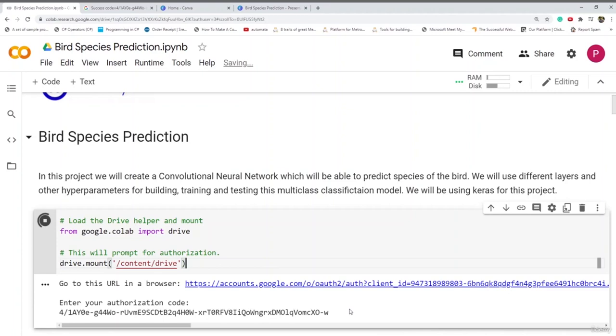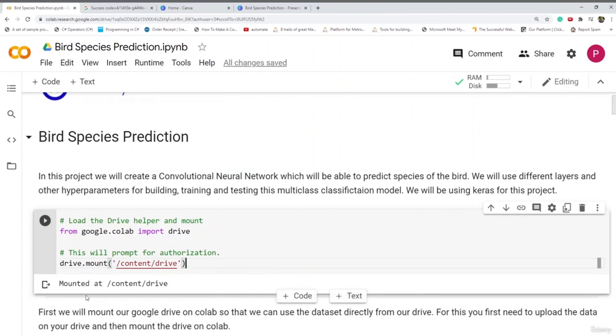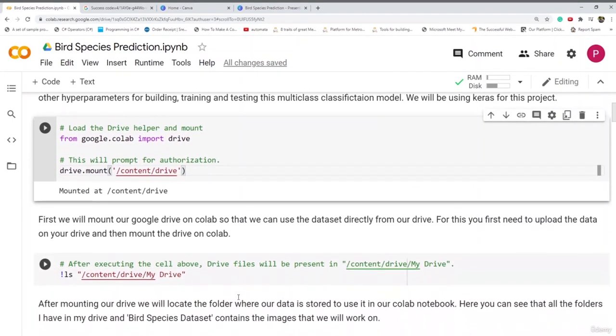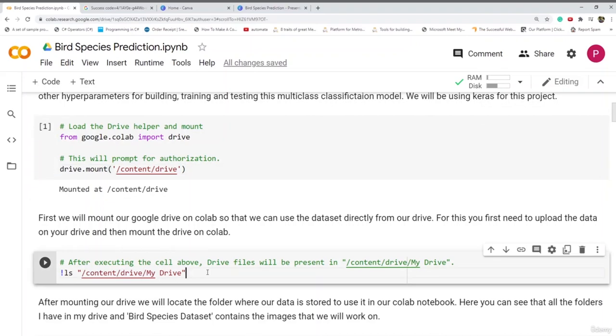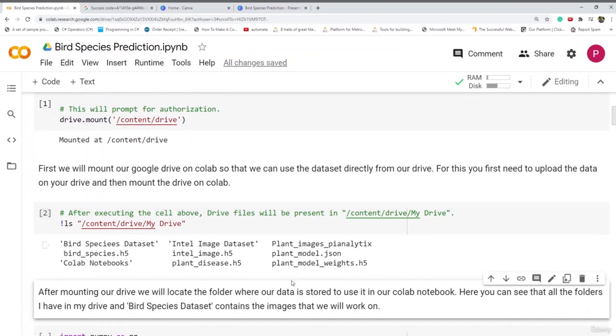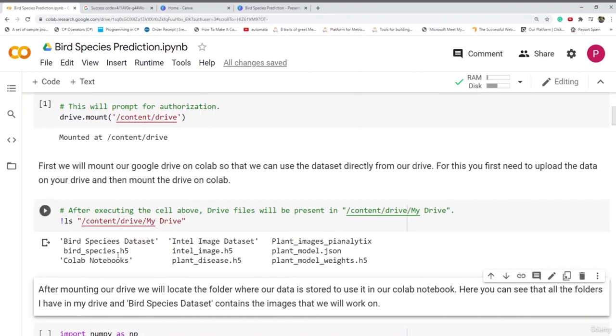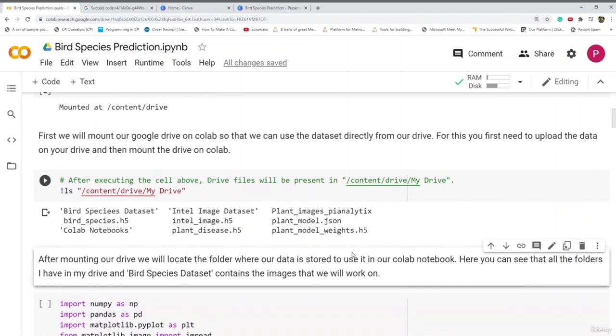It will show us that our drive is mounted. Here you can see that our drive is mounted at content/drive. After mounting the drive, the next step will be to locate the folder where our data is stored on Google Colab. So here you can see that we will run this command, that is ls content drive my drive. Let's run this. Here in my drive, I have stored it with the name of bird species dataset. So we will load that in the next step.